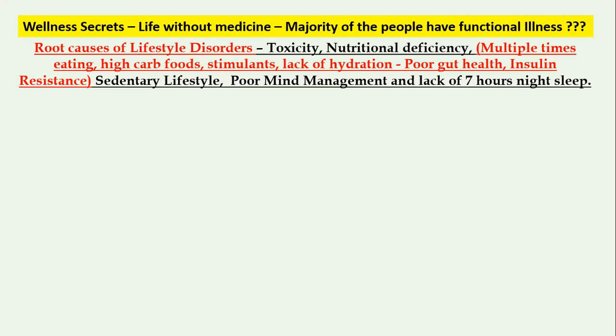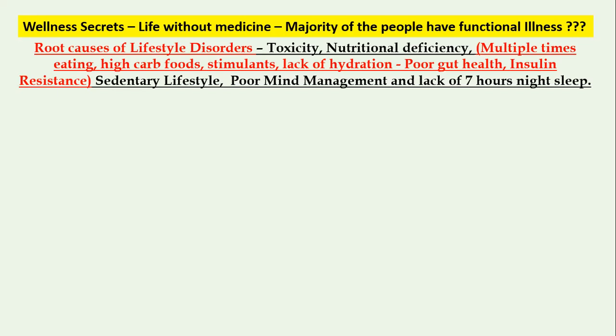And then poor gut health. What is poor gut health? Understand, friends, if a person is able to go only one time toilet in a day, to an extent he is constipated, because people are habituated to eat more than 3 to 4 times. So two times bowel movement is a must.